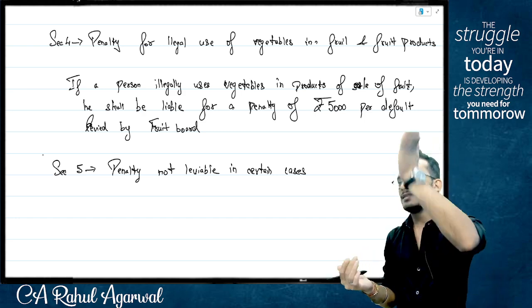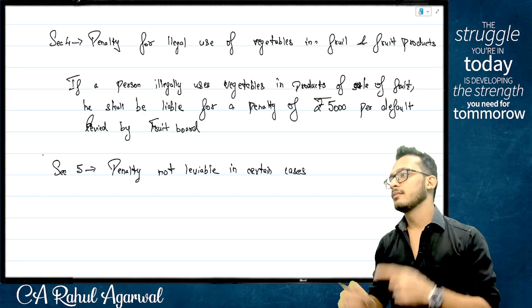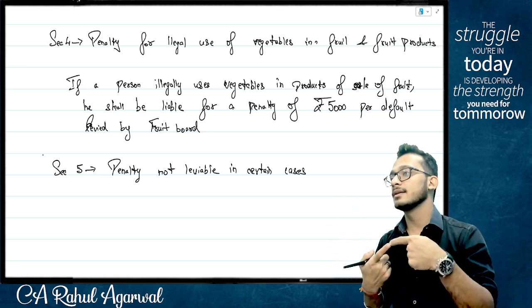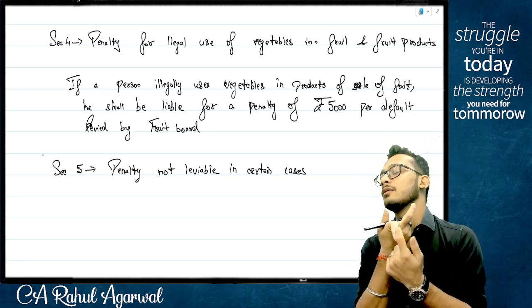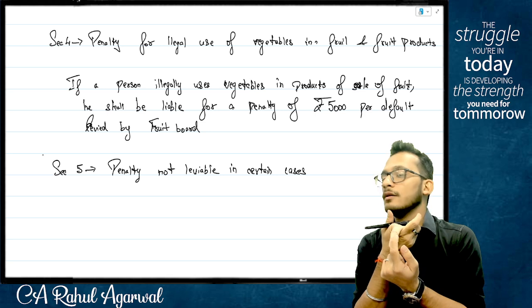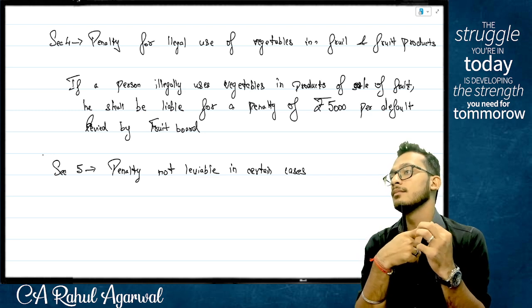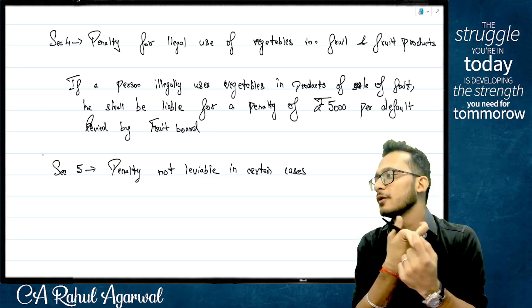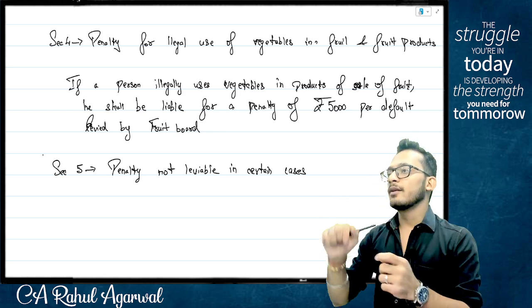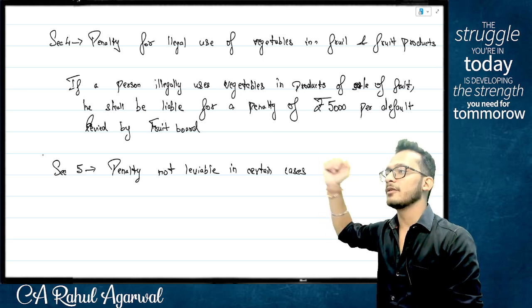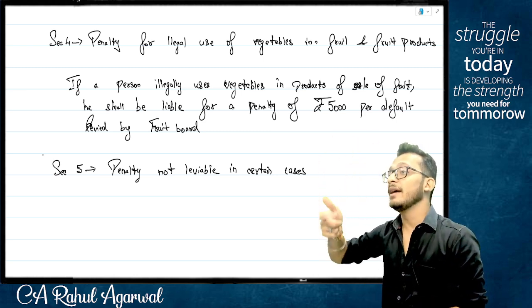Now section 4 says levy penalty. Section 5 says don't levy penalty. Clashing each other, which means now you need to come to a position where you need to decide which one is superior. You would like to make 5 as superior or 4 as superior? You would like to make 5 as superior. If you make 4 as superior, what happens, people? Then 5 has no meaning at all. They will say every person will be levied penalty, which means you would like to make 5 as superior.